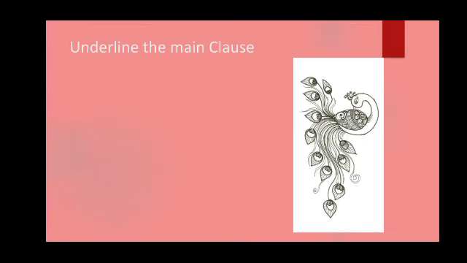Okay. Now, we will do more questions. We will have to underline the main clause. First question. Although it was raining, Maria went for a jog at Civitan Park. Now see, the sentence is starting with although. So if I consider the first part of the sentence, although it was raining, so we can't say that this part is complete. But when I say the next part, Maria went for a jog at Civitan Park, we can say now the sentence is complete.